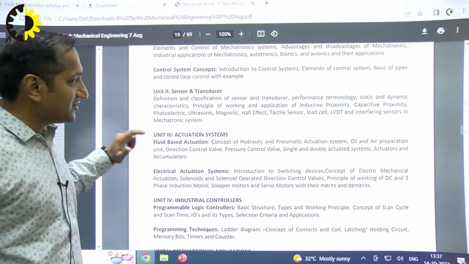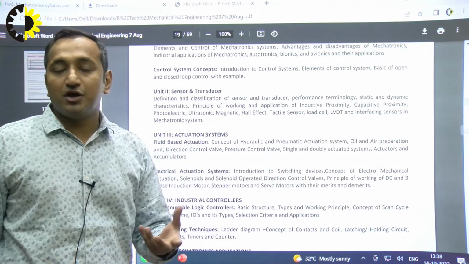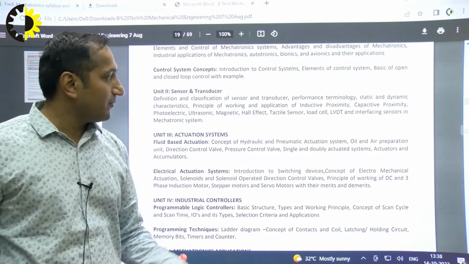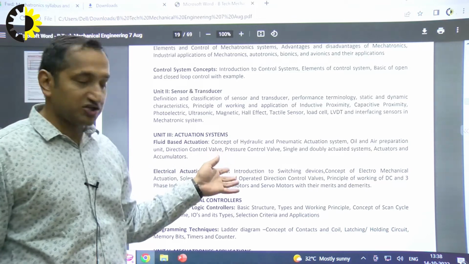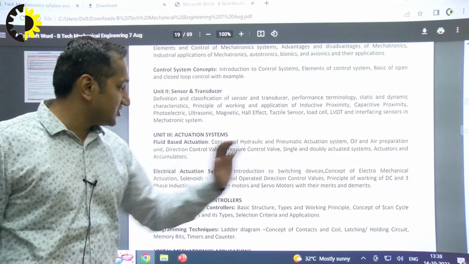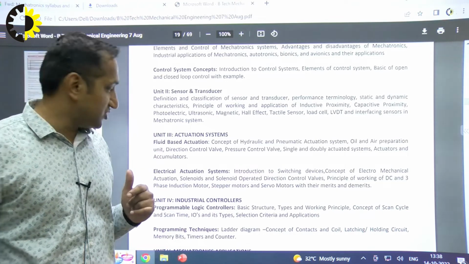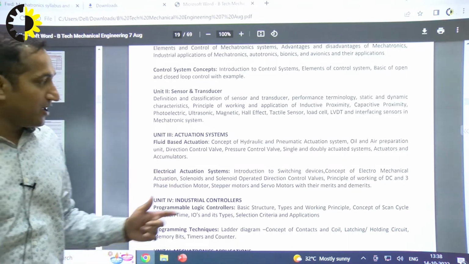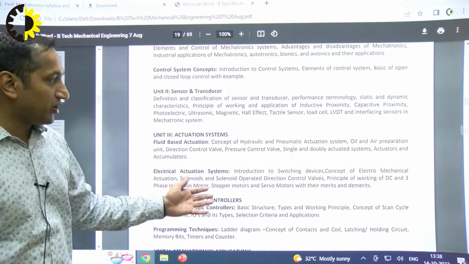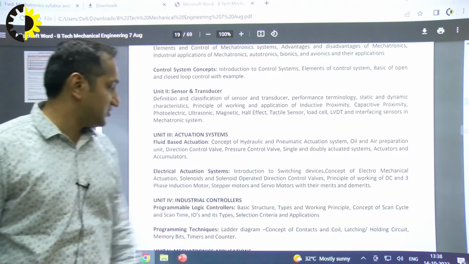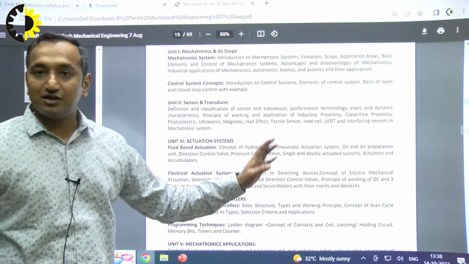In fluid based actuation, we will be studying hydraulic and pneumatic based actuation. Pneumatic means we are doing something with air pressure. We will study oil and air preparation units, direction control valves, direction and pressure control valves, actuated systems, actuators and accumulators. All of these are driven by fluid based actuation. Next we'll be studying electrical based actuation: the working of DC motors, electromechanical actuation, solenoids, how a solenoid works, and the principle of working of DC motors, 3-phase induction motors, stepper motors, servo motors, and their merits and demerits.